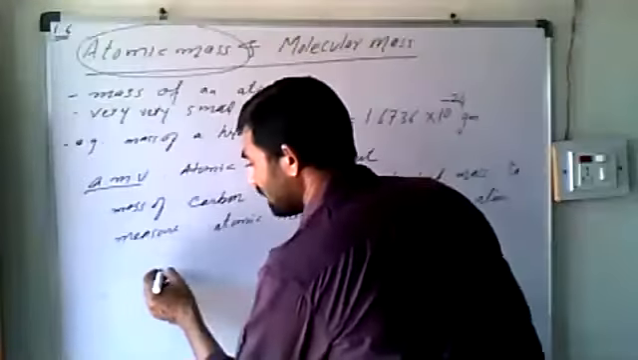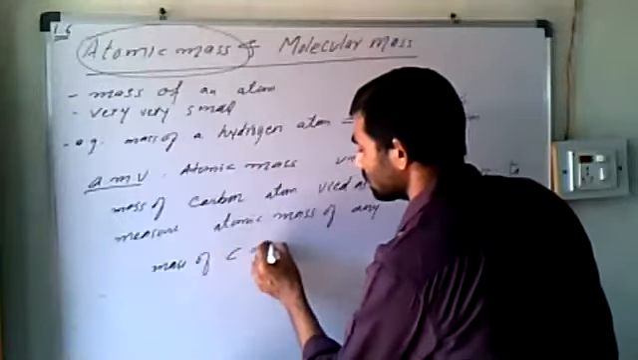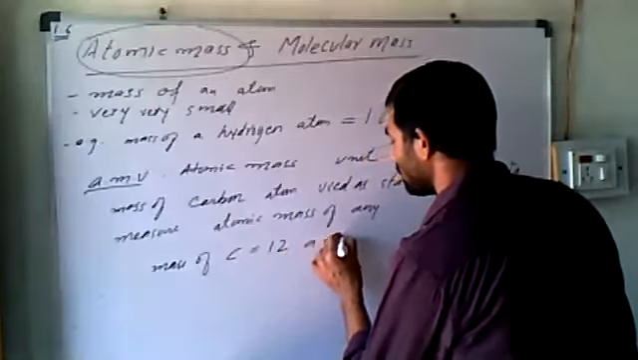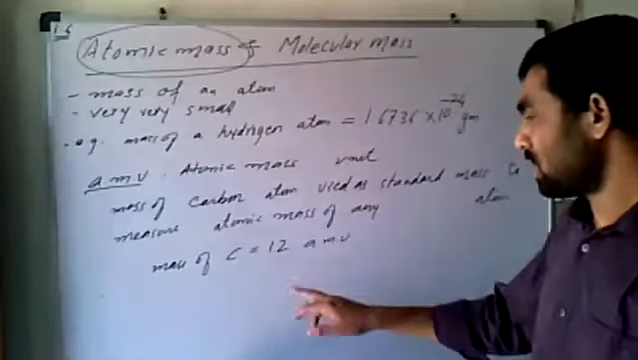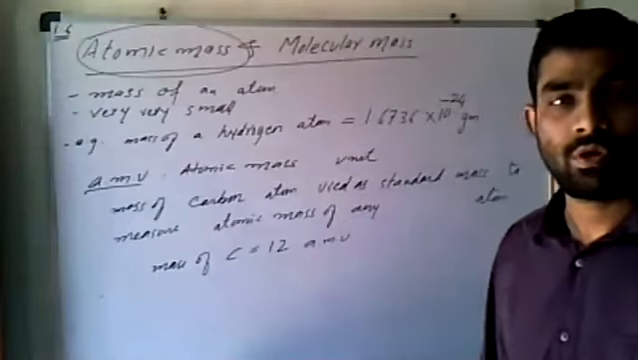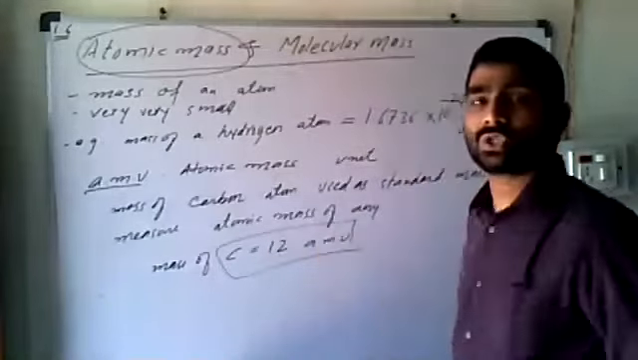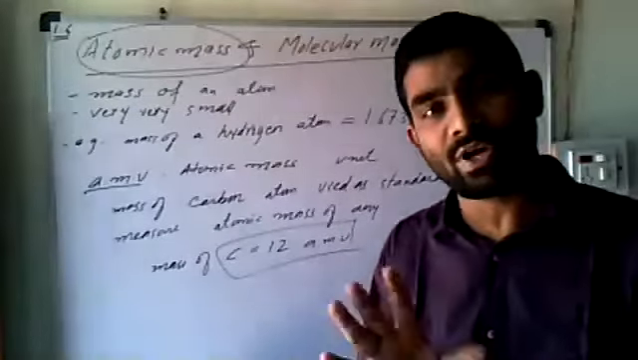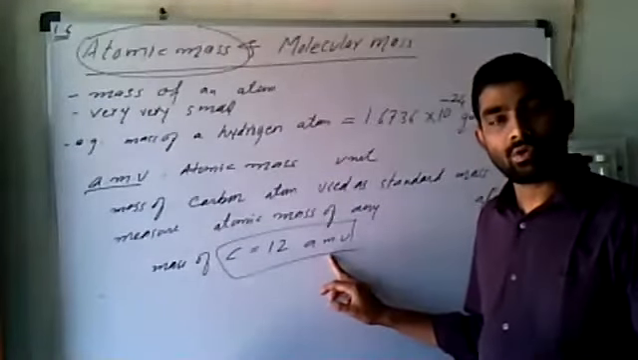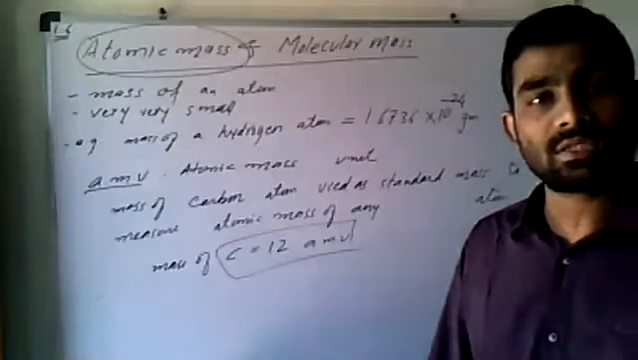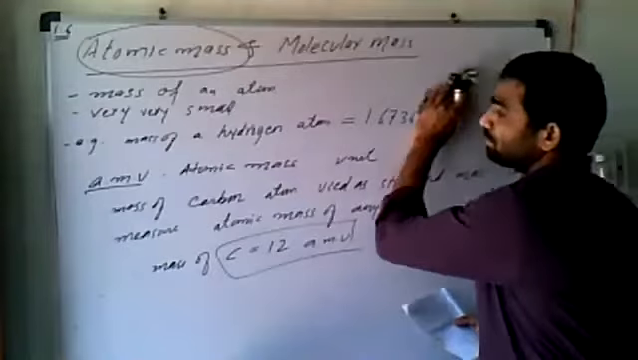And what is the mass of the carbon atom? The standard mass of the carbon atom is 12 AMU. The mass of the carbon atom is taken as 12 AMU. We have to remember this. In fact, it's 12.000. Now, how can we convert the mass into AMU, atomic mass? Okay. So next point.